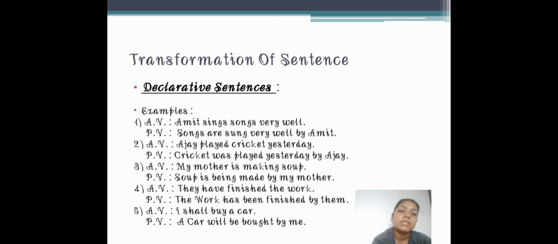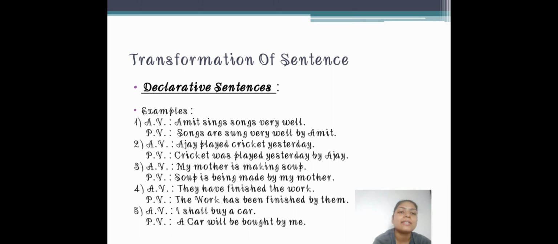Now the fourth one, they have finished the work. First of all let us see which tense is there. Have finished. Have means present tense, and ed, finished. Now if the verb has ed form in it, then you have to say that it is a perfect tense sentence.